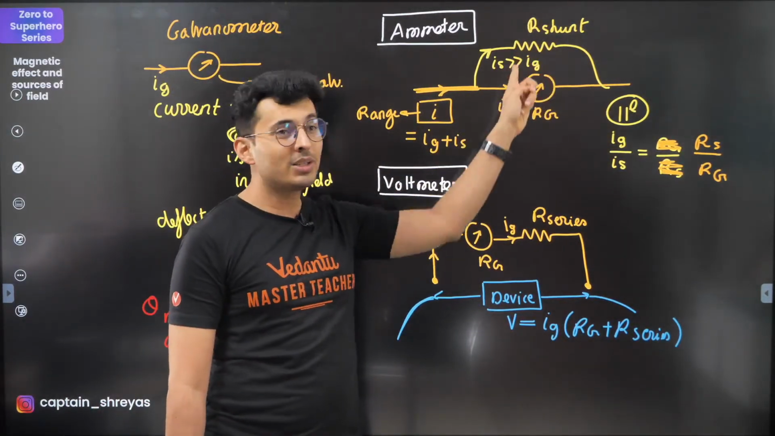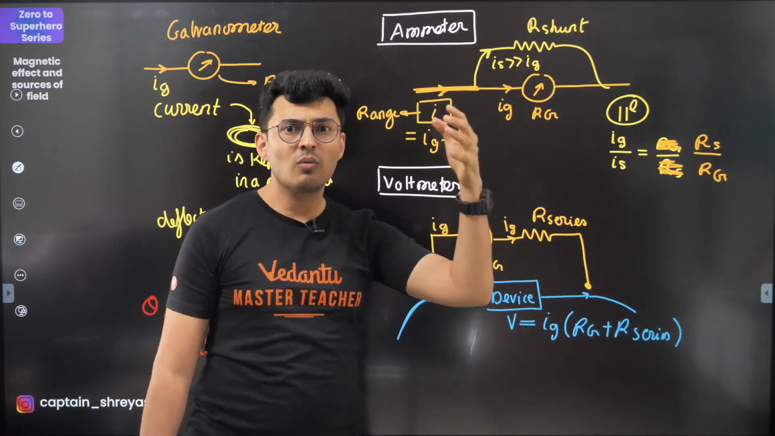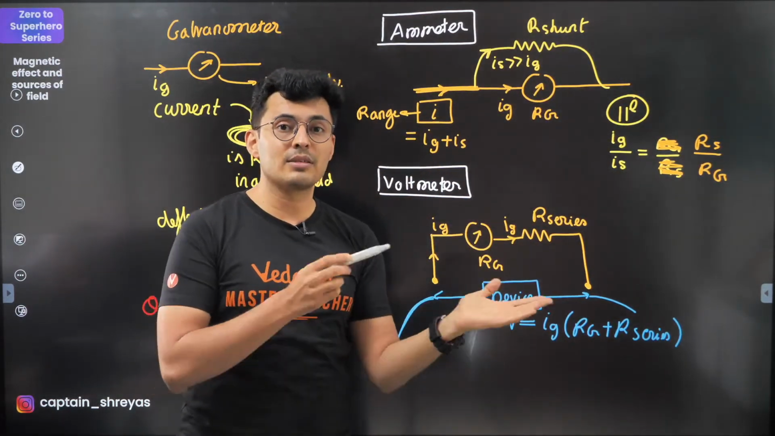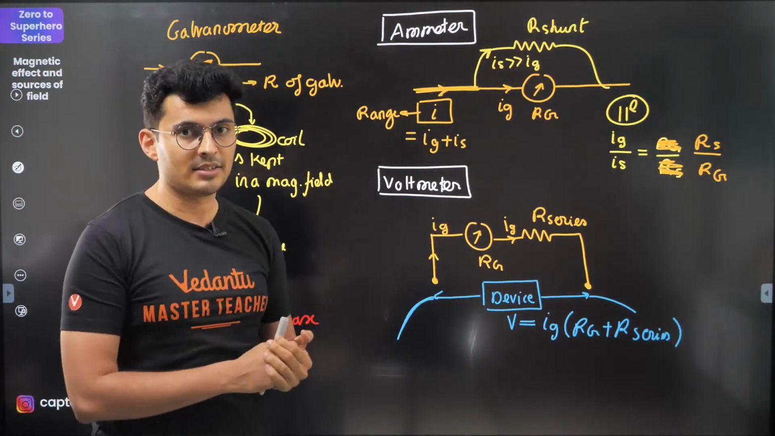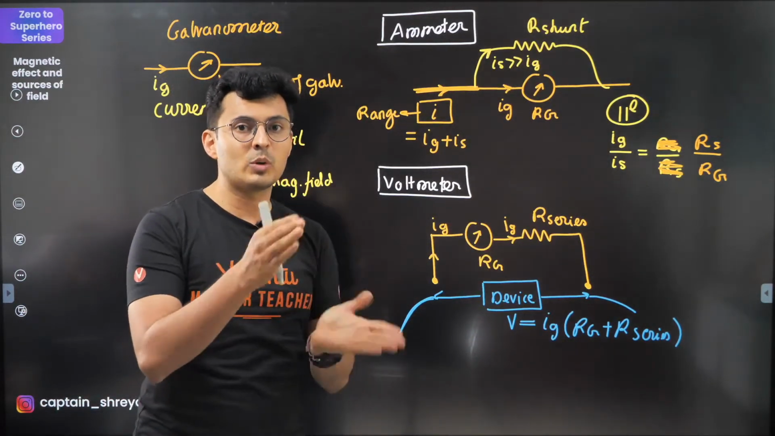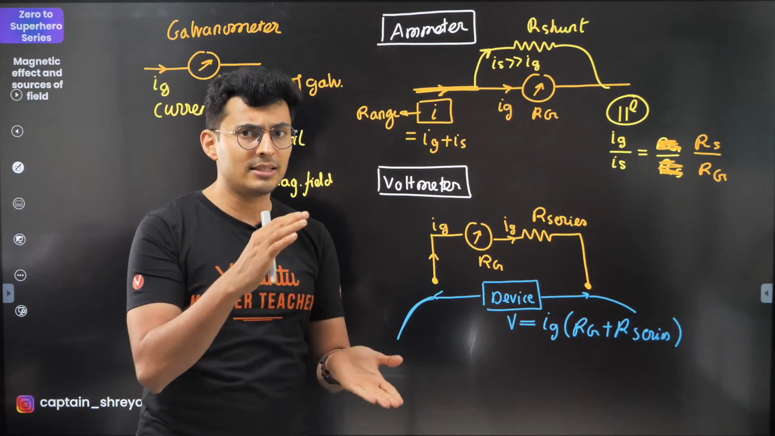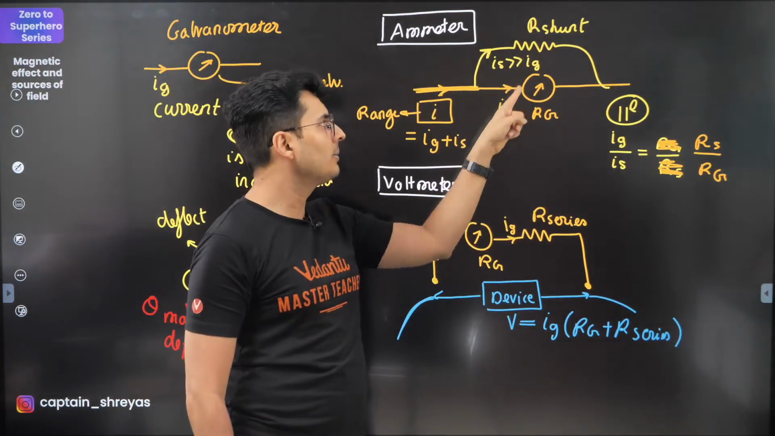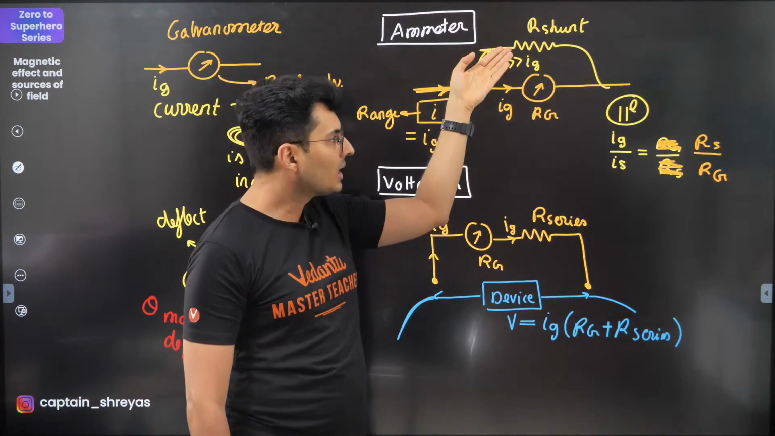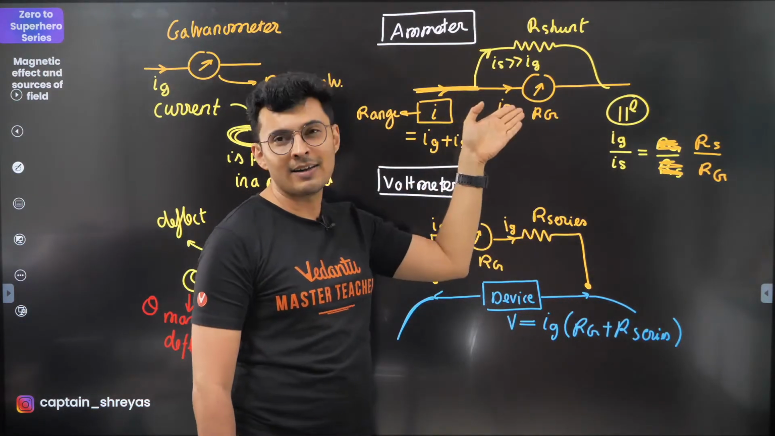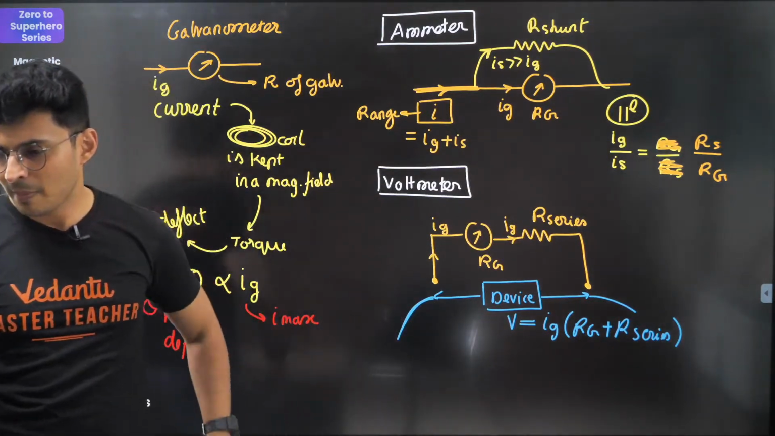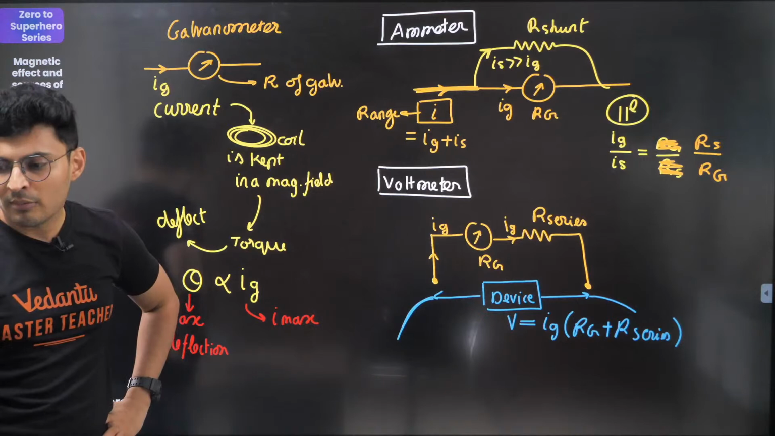You know why I wrote this? They're in parallel. Do you see both the resistors are in parallel? And what have we learned in parallel circuits? The current splits and prefers less resistance. In fact, currents are inversely proportional to the resistance. More resistance, less current. Less resistance, more current. So IG by IS is nothing but RS by RG. That's my inverse relationship. I hope this is clear. Is that understood, guys? Very good.